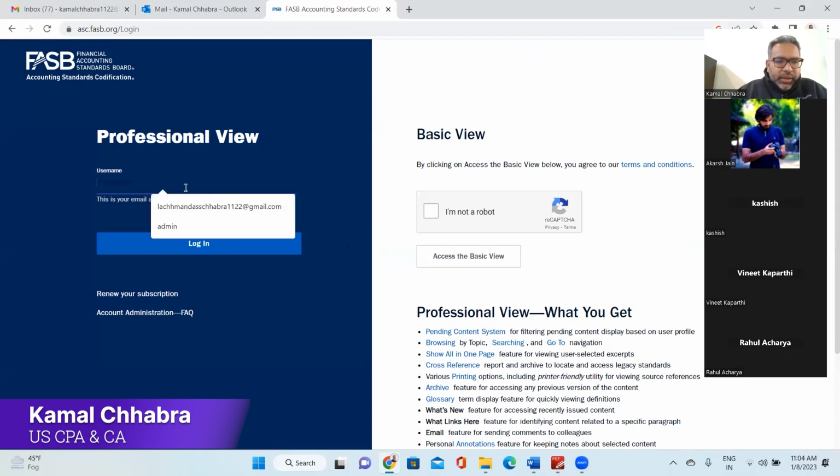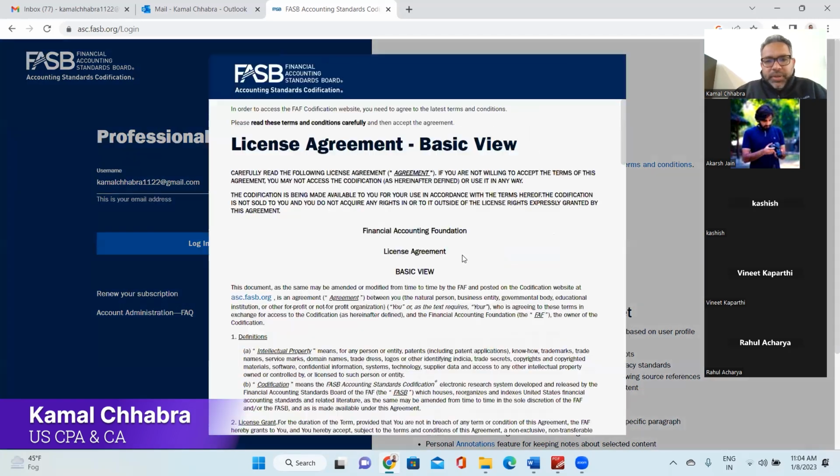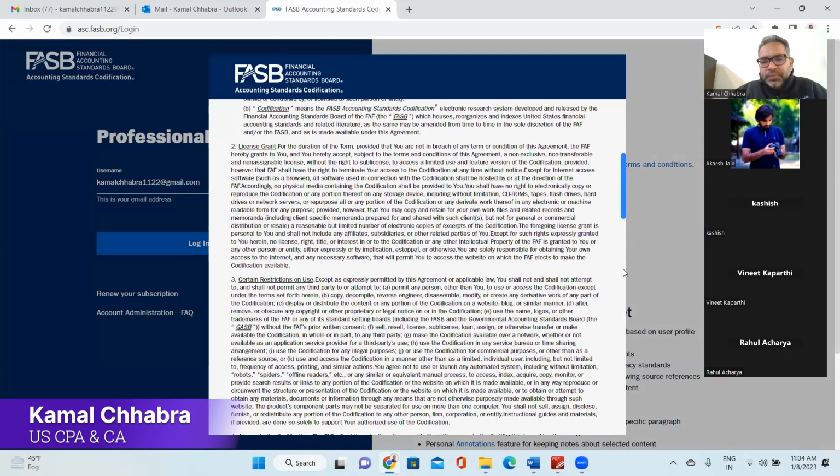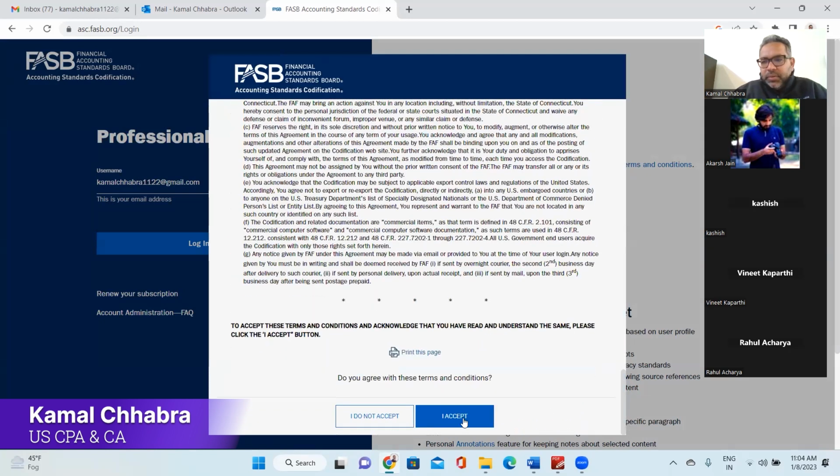I'm already registered. Here you need to hit I am not a bot, then access the basic view. Then this agreement will open and you need to accept.